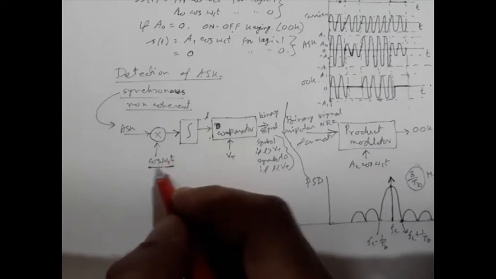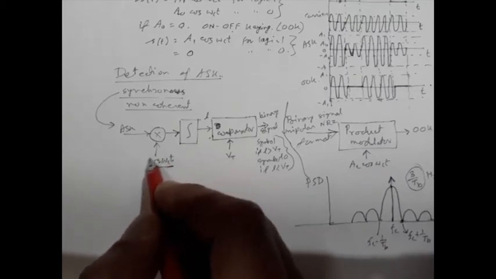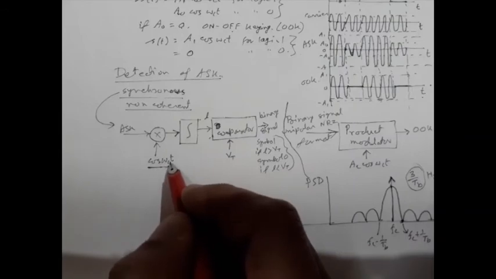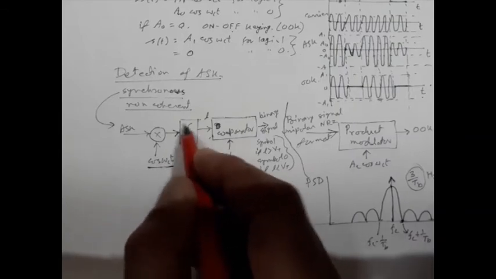So actually we need two synchronizations. One is the synchronization for the carrier, the phase synchronization. Another, we require a bit synchronization for this integrator to operate.